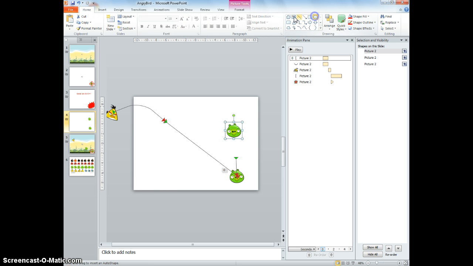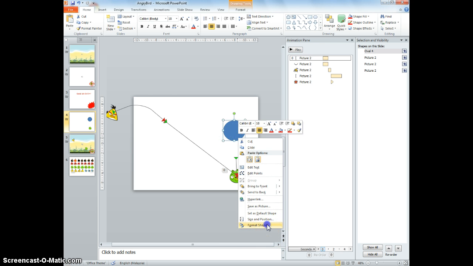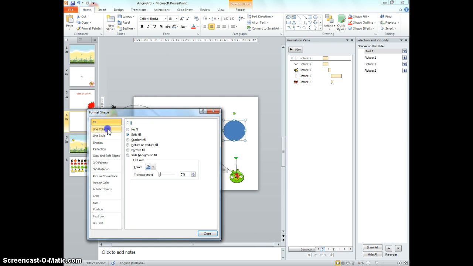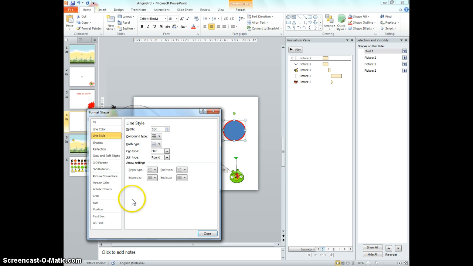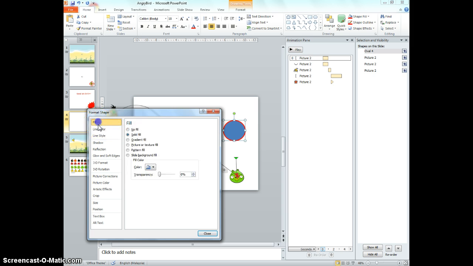I will just do this target sign, format shape, line color, it will be red line, line style. I'll take 5 points, and fill would be no fill.